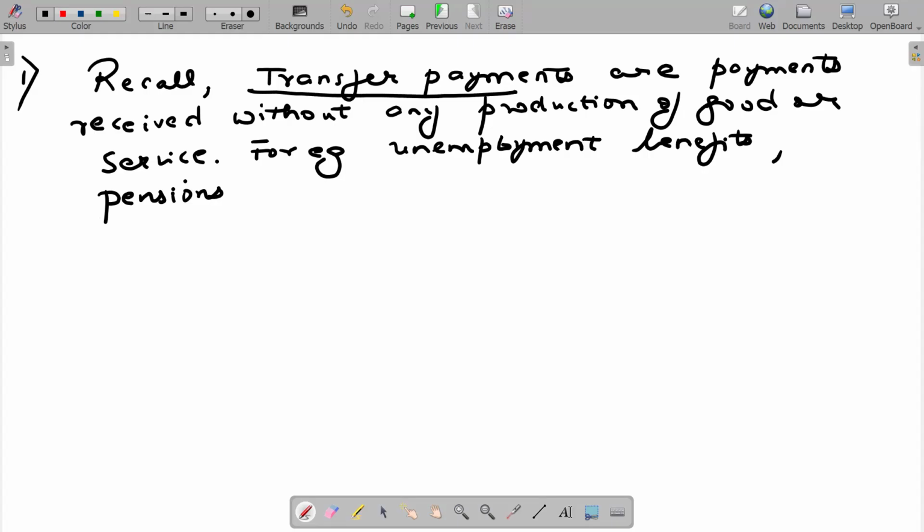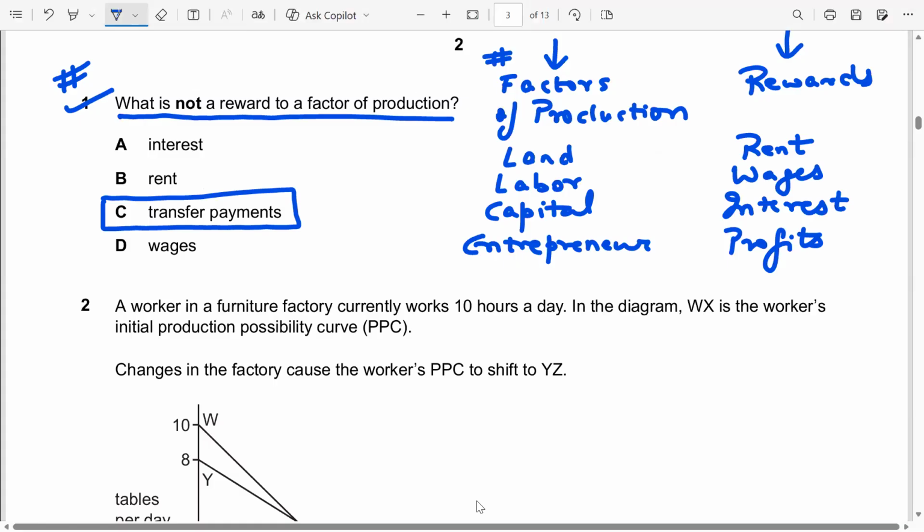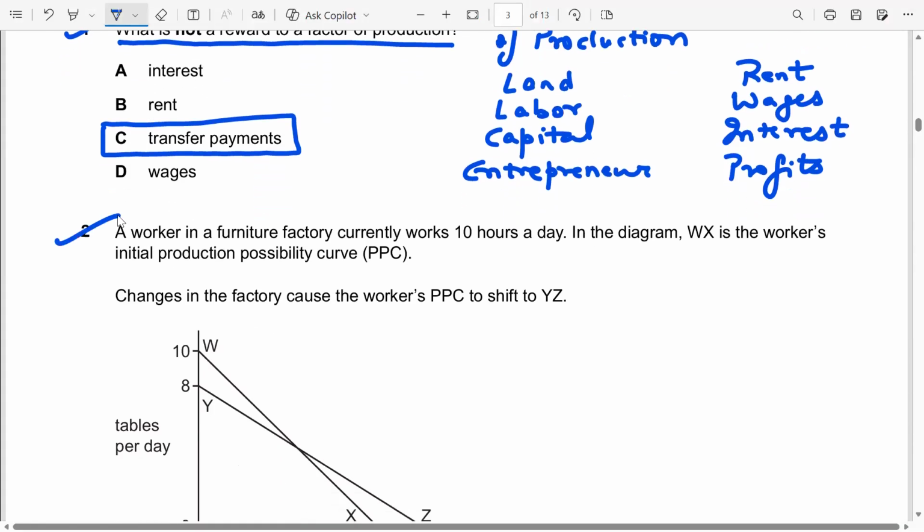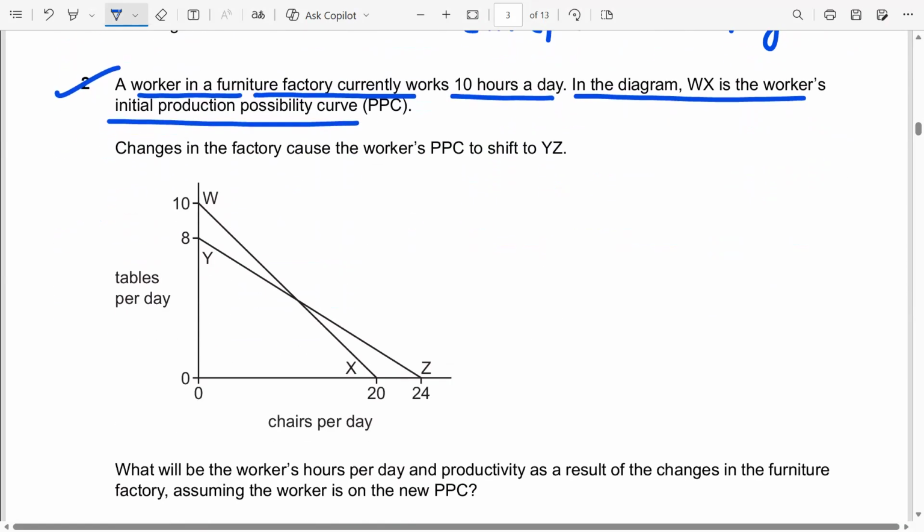If I come back to the question paper, let's look at question number 2. A worker in a furniture factory currently works 10 hours a day. In the diagram, Wx is the worker's initial production possibility curve, and changes in the factory cause the worker's production possibility curve to shift to Yz. The production possibility curve shows combinations of two goods that the economy can produce with its available resources and technology, provided that these resources are fully and efficiently utilized.